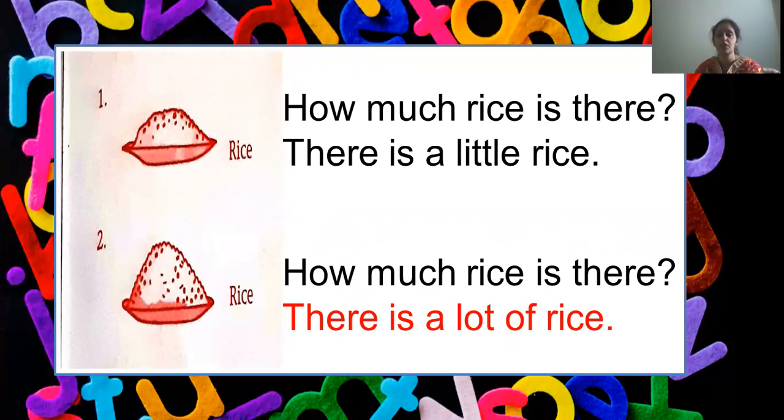Clear, children? See the two pictures. In one picture there is less rice. In the next picture there is more rice. Right? So we have to frame questions using how much. So we have framed it as how much rice is there? And the answer for the second picture is there is a lot of rice. Clear? You have to write this down in your active English book. Yes. Shall we move to the next one?